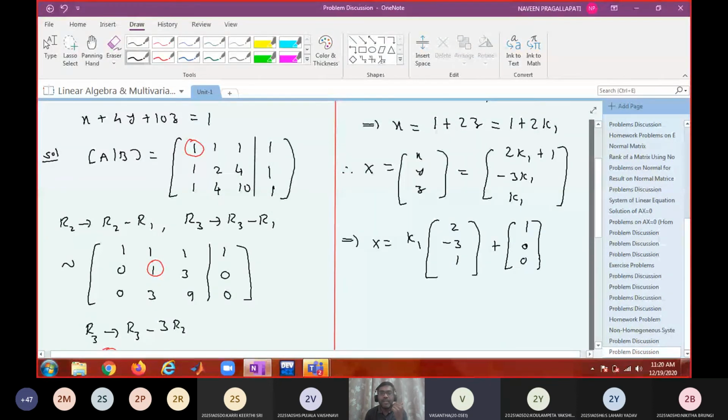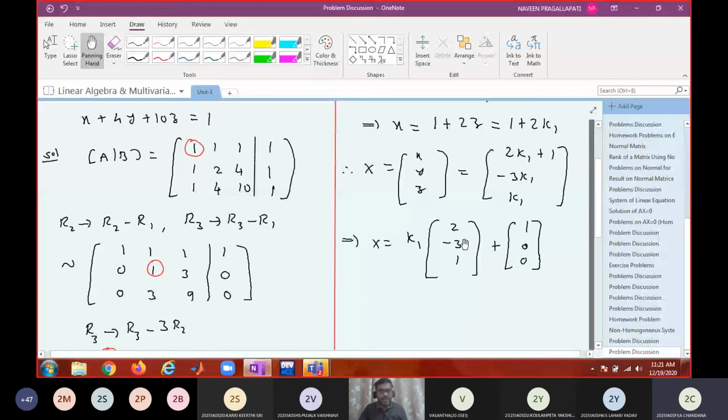Okay. Now can you tell me the number of independent solutions here? 2. Can you tell me those independent solutions? (2, minus 3, 1).